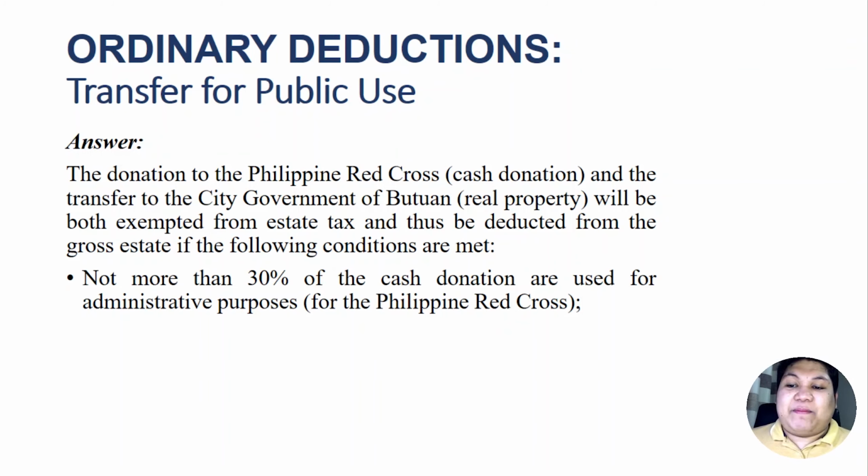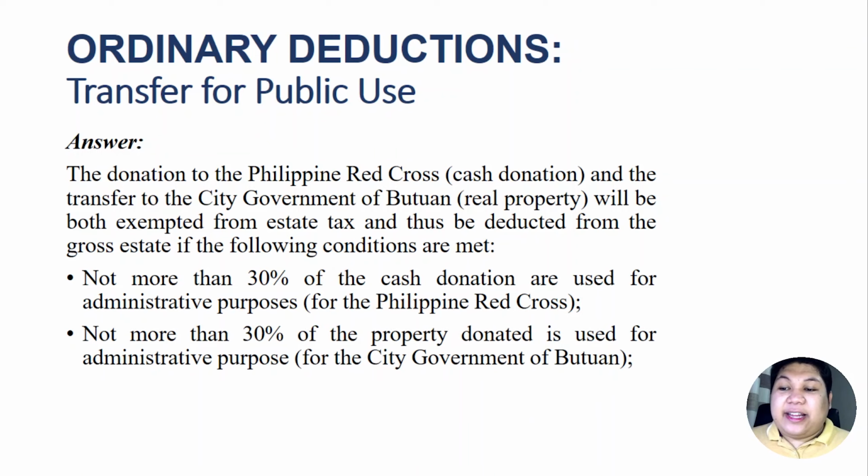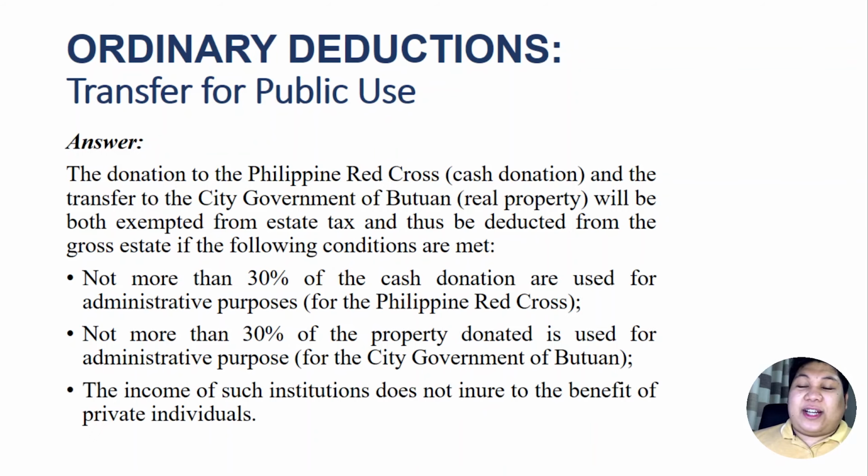Not more than 30% of the cash donation is used for admin purposes, that is for the donation to the Philippine Red Cross, and not more than 30% of the property donated is used for admin purposes, that is pertaining to the property donated to the city government of Butuan. And finally, the income of such institutions should not inure to the benefit of any private individuals.